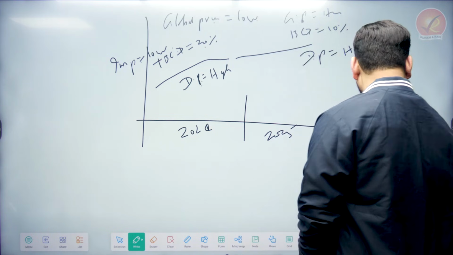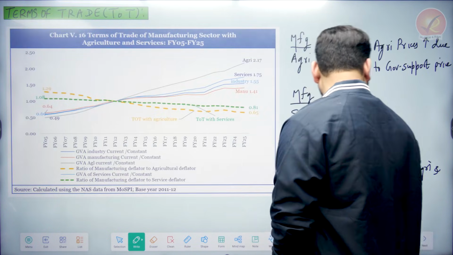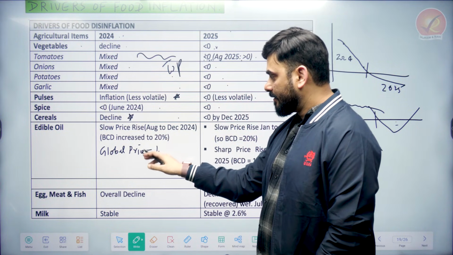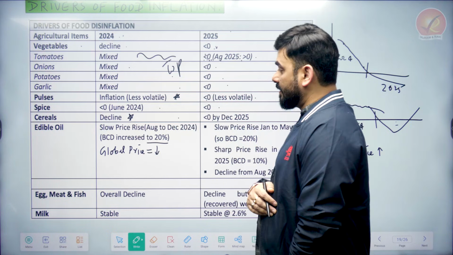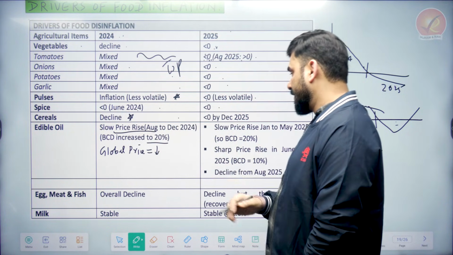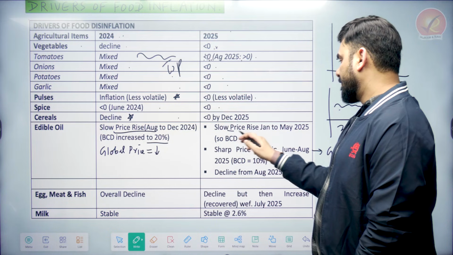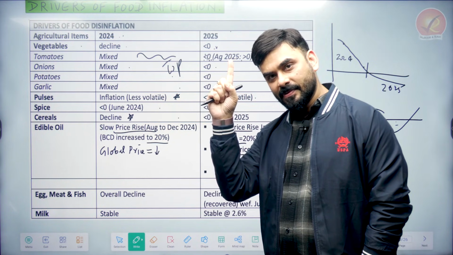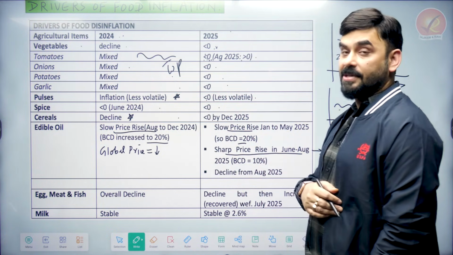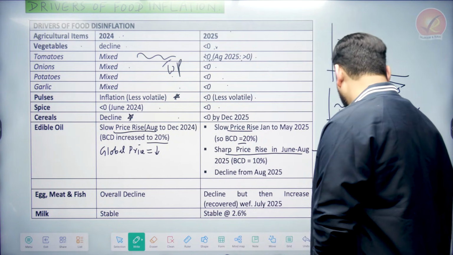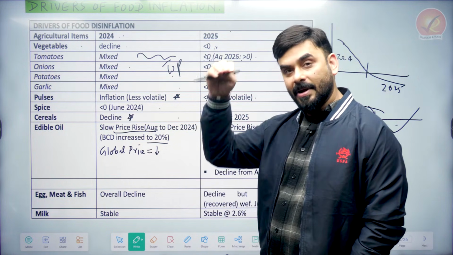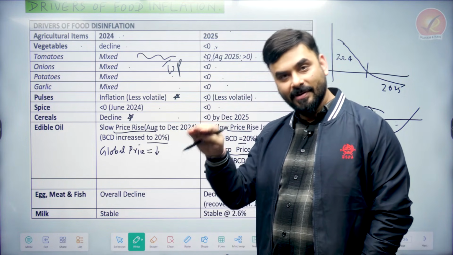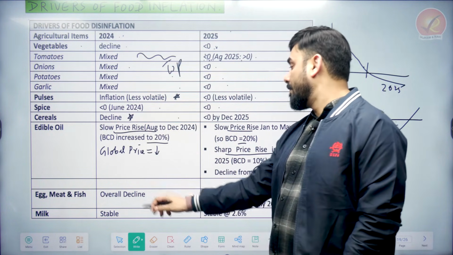Okay. So in India, first of all, in the edible oil, the government of India imposed basic custom duties of 20%, where in India there was a slow rise in price. But in 2025, initially the price rise was slow, but then there was a sharp rise in price. In India also price was rising, global also price was rising. So we reduced the custom duties to 10%. But then from August, what happened in India? From August 2025, our edible oil prices are coming down. So our custom duties are also low. Now, what happened to egg, meat and fish?